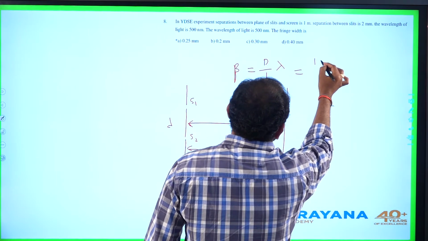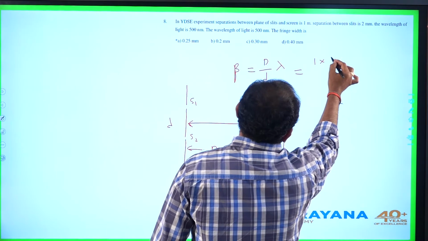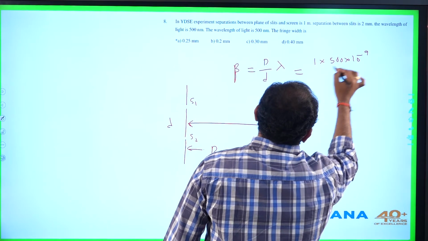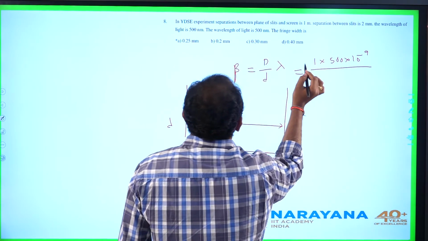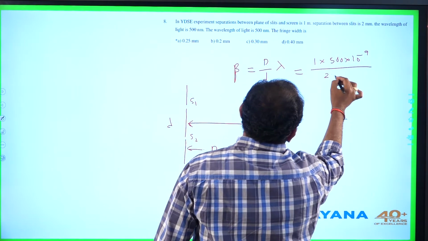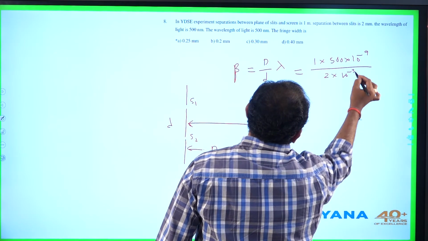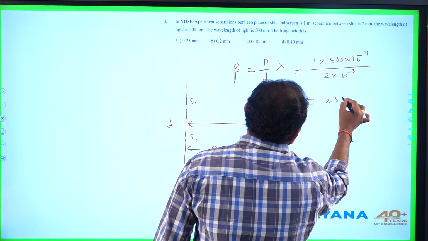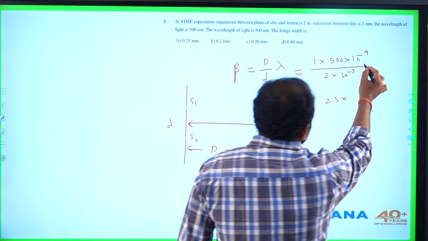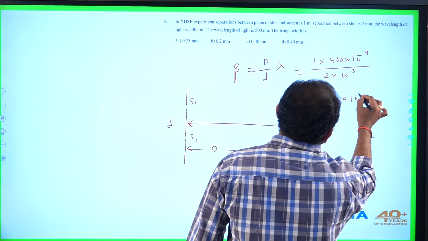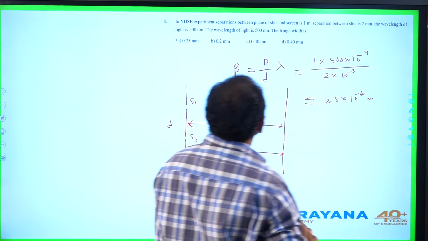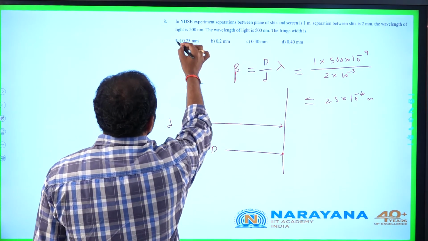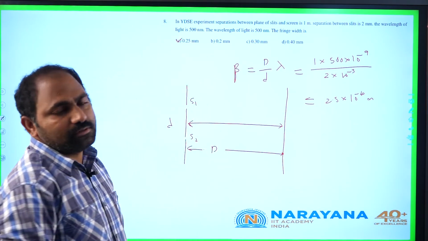These values are given directly. Capital D is 1 meter, wavelength is 500 nanometer, 500 into 10 power minus 9 meters, divided by small d, which is given as 2 millimeters, so this is 2 into 10 power minus 3. So this will be 2.5 into 10 power minus 4 meters. Here it is 0.25 millimeters. It is given as option A. Let us go to the 9th question.